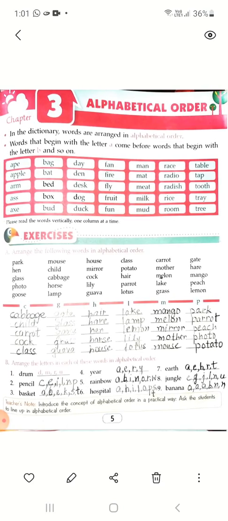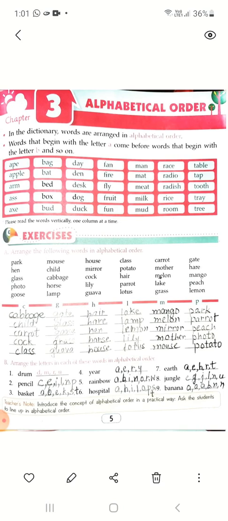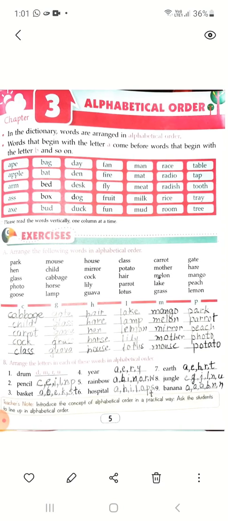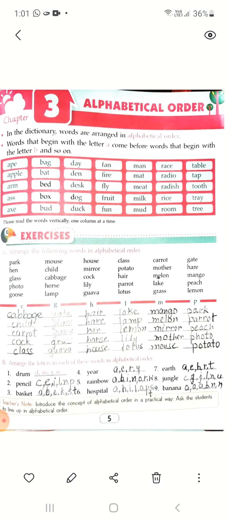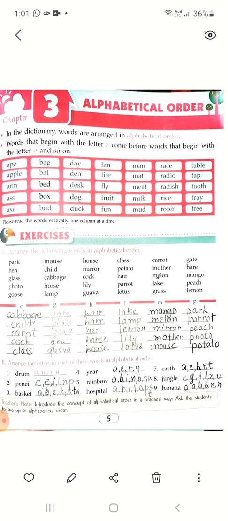Now in the B exercise, arrange the letters in each of these words in alphabetical order. Now words are given. You have to write the letters in alphabetical order. Drum. Here, when we write the alphabets A, B, C, D, D comes first. After D, M will come, then R, and last U.